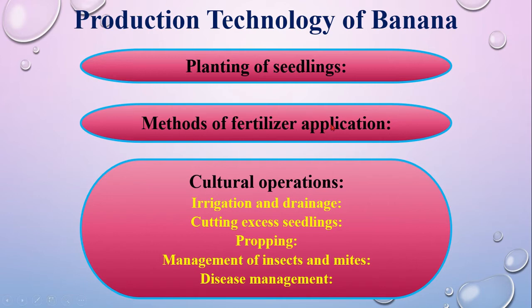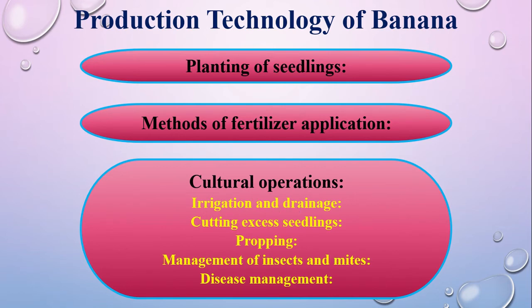For the method of fertilizer application, you can find this in your book on page number 152. There will be a chart which explains all the methods like urea, TSP, MP, cow dung, and what the application will be, like at seedling time you have to apply some portion, and later on you have to apply in installments. Next point is cultural operation like irrigation and drainage.